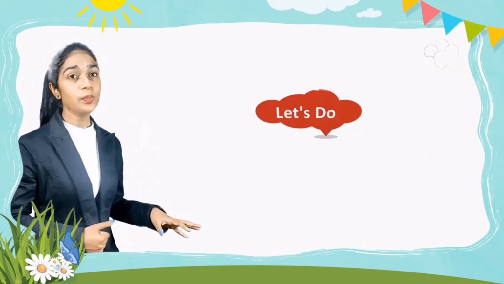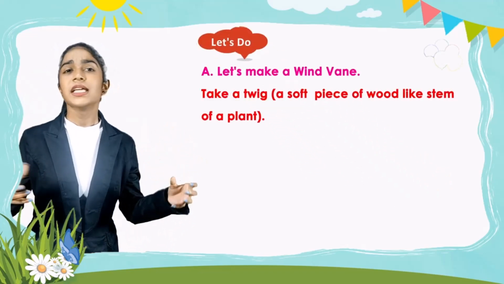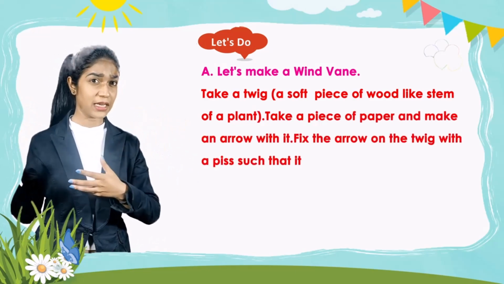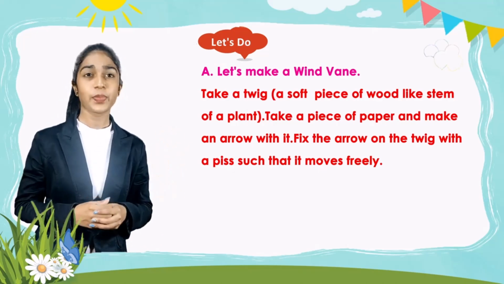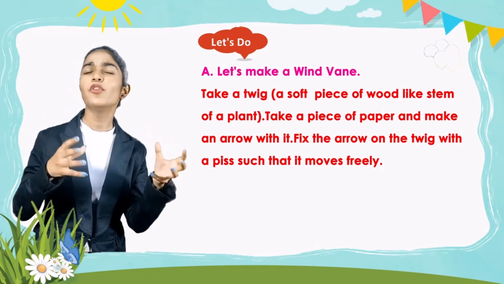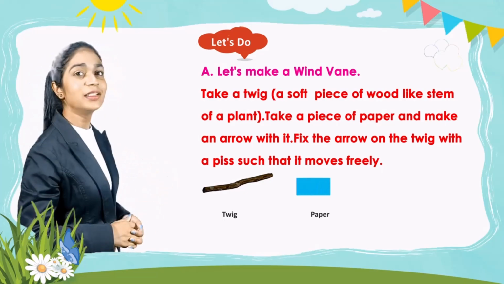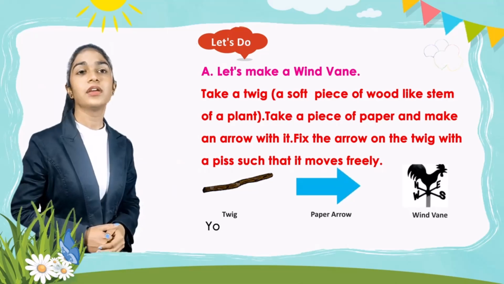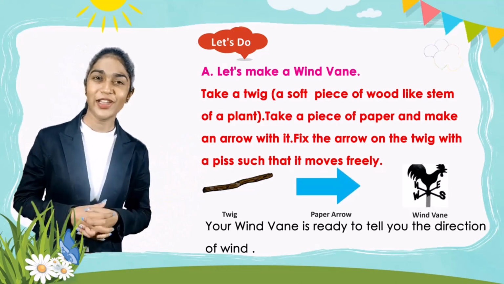So let's do A part, that is, let's make a wind vane. Take a twig, a soft piece of wood like the stem of a plant. Take a piece of paper and make an arrow with it. Fix the arrow on the twig with a pin such that it moves freely. So, here is a picture of twig, paper arrow, wind vane. Your wind vane is ready to tell you the direction of wind.